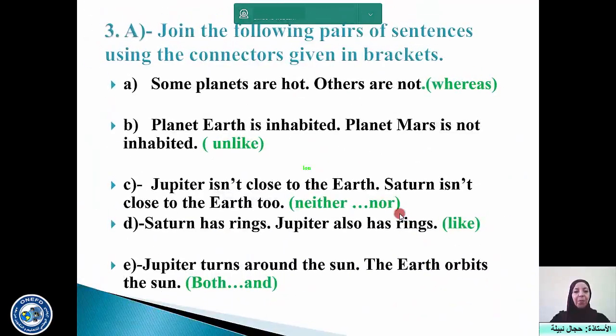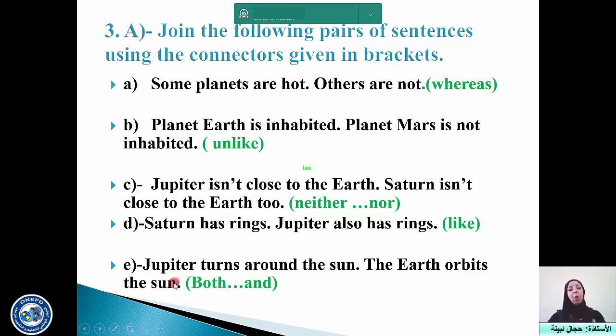Let's move to grammar. I have kept the grammar of the same unit, that is astronomy: expressing comparison, similarity and difference. That's what we are going to see in the following activities. Join the following pairs of sentences using the connectors given in brackets. You have whereas for the first one, and like in the second, neither nor, a correlative conjunction. You have also like for the next one, and both and.